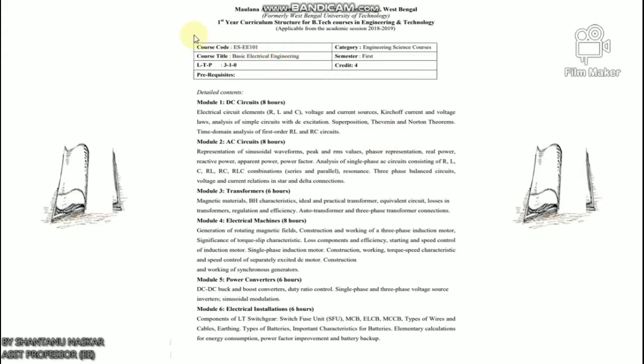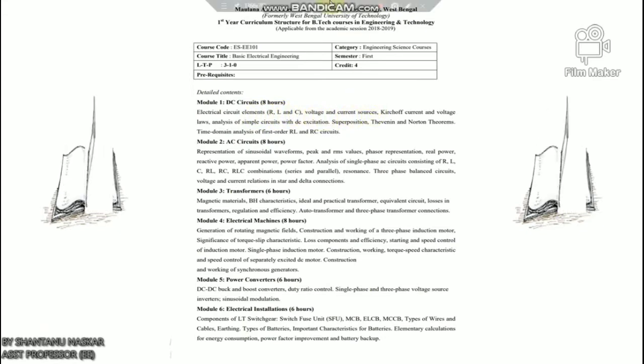So let's talk about your syllabus. The course title is Basic Electrical Engineering. Course code ESW101. ES means Engineering Science courses and W means Electrical Engineering. There are 3 hours of lecture per week and 1 hour of tutorial per week. There are 6 modules in your course. Today I will discuss module 1, electrical circuit elements R, L and C and voltage and current sources.